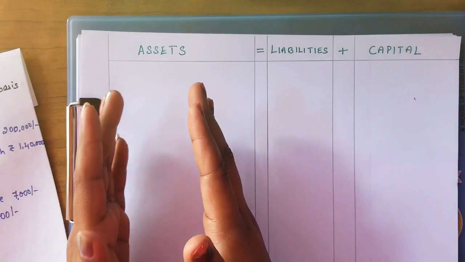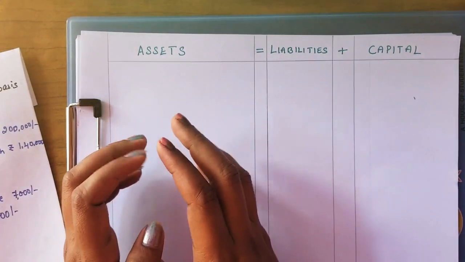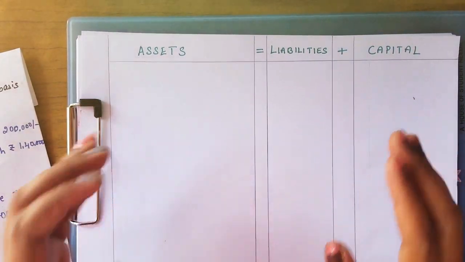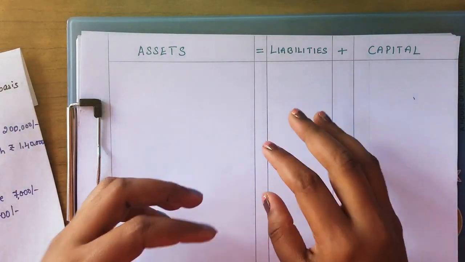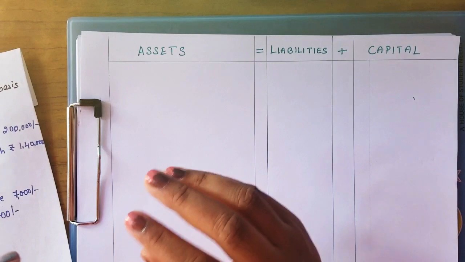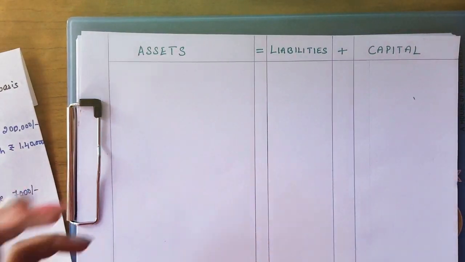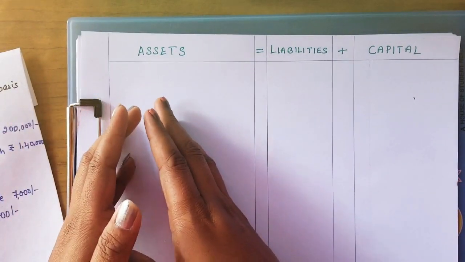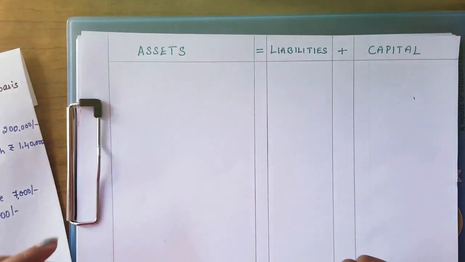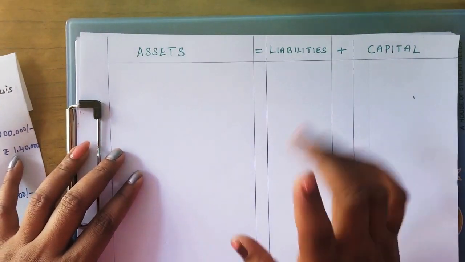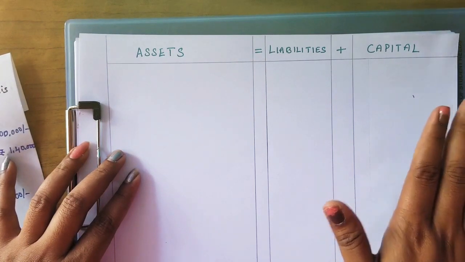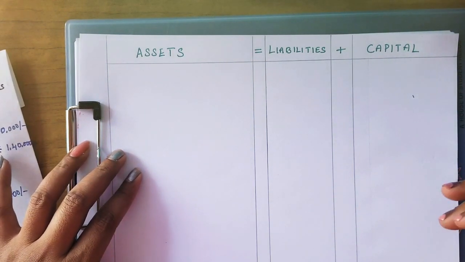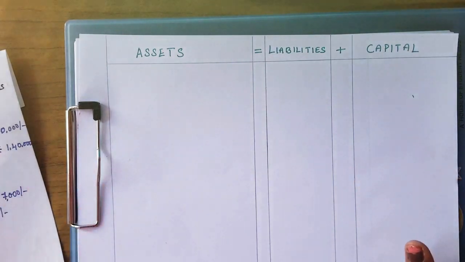I have given some examples for assets and liabilities. You should be thorough with the meaning. Then you can easily identify which particular things will come under assets and under liabilities. In capital, there is nothing else. Only capital will be there usually, or drawings you may get, which is not a capital amount. I'll tell you how that will be treated.